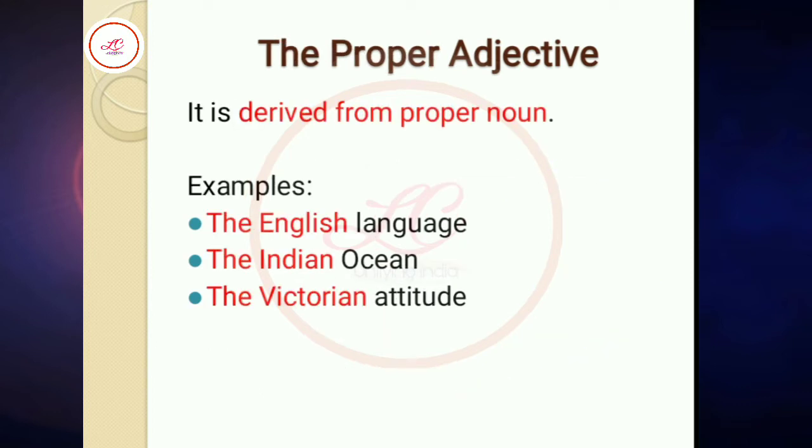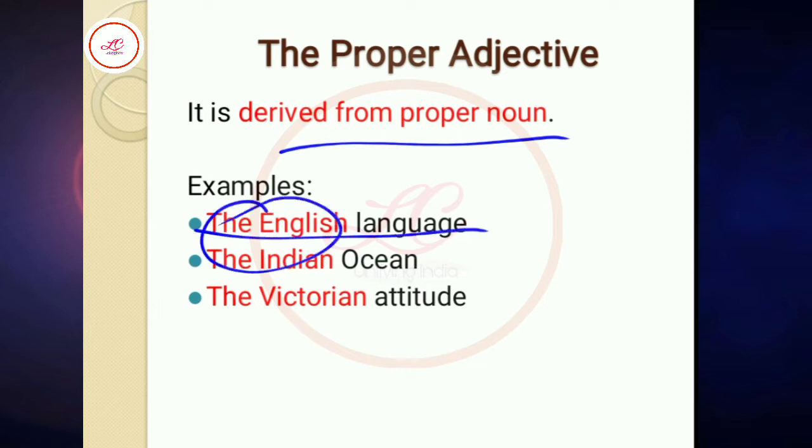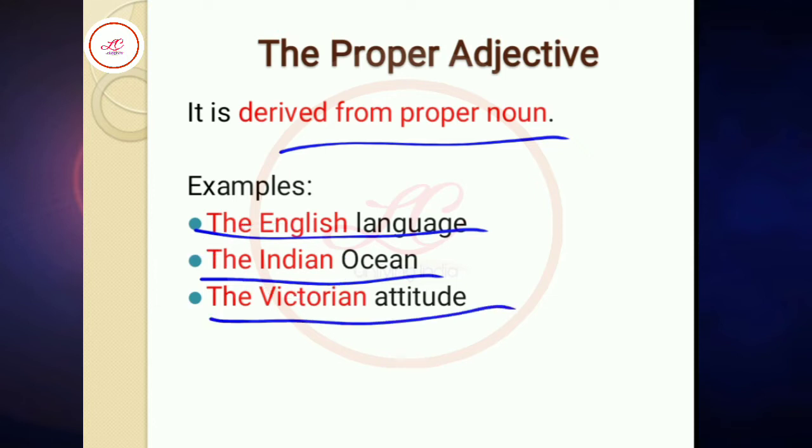Now proper adjective. It is derived from proper noun. Examples: the English language. Here the word in red color, that is example of proper adjective. The Indian Ocean. Again the word in red color, that is example of proper adjective. The Victorian attitude. The Victorian, that is the example of proper adjective.